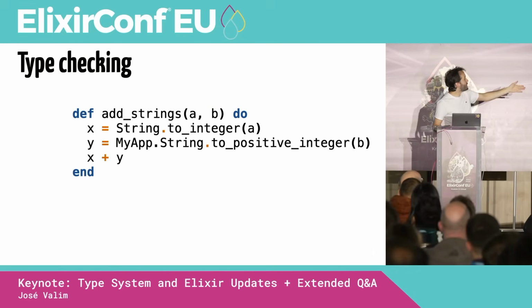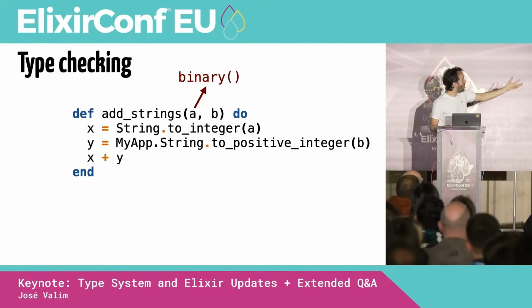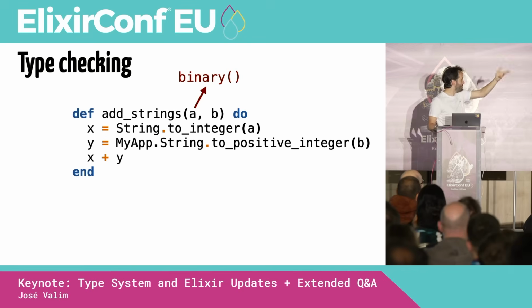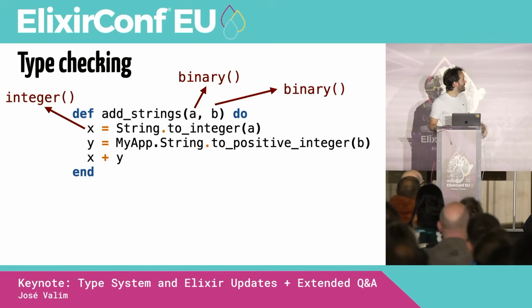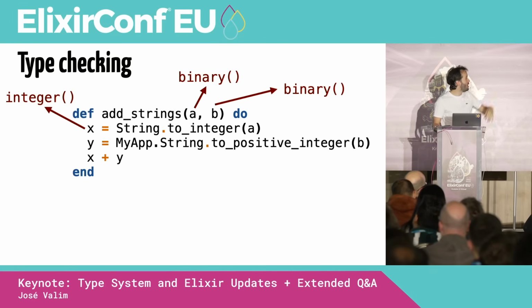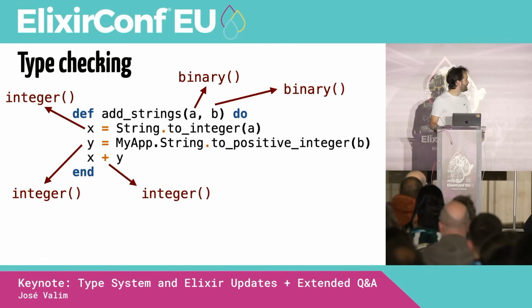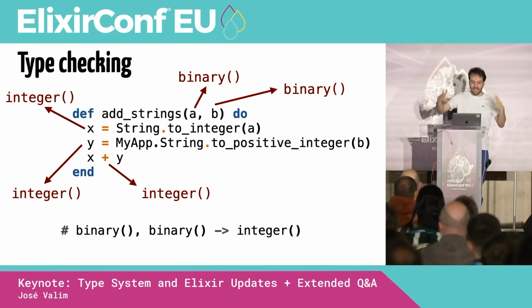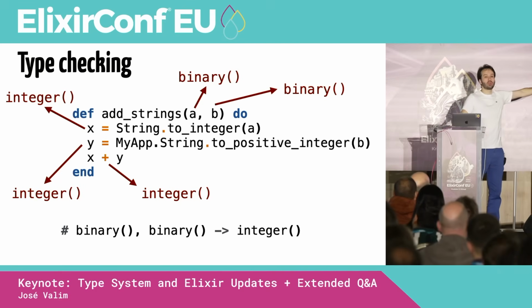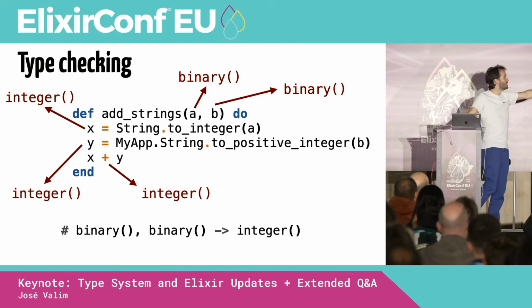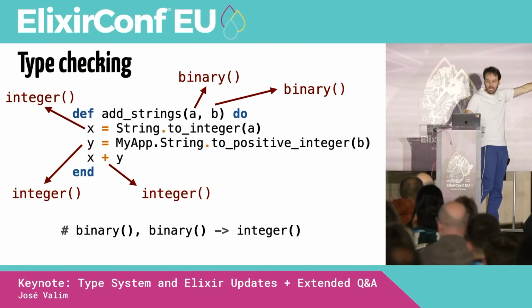Right? And when we do type checking, then type checking considers all the information. So type checking is going to be like, okay, A is a binary because I'm passing it to a function that expects a binary. X is integer. B is going to be a binary because I'm passing it to a function that expects a binary, because we did type inference for my app string, so now we know how it works, right? So therefore, Y is an integer. So when we do the type checking, we get back the correct type. It's just that we don't write it to disk, because if we wrote it to disk, whenever my app string changed, we would have to type check this code and do a type inference again.